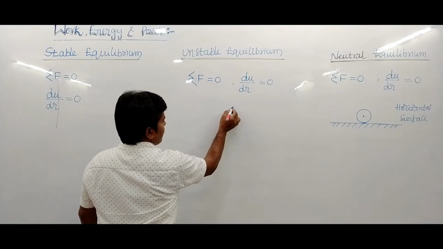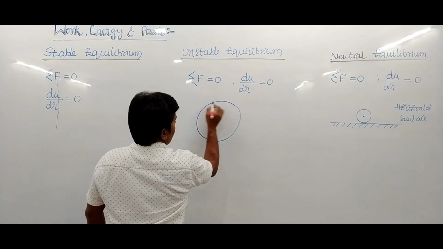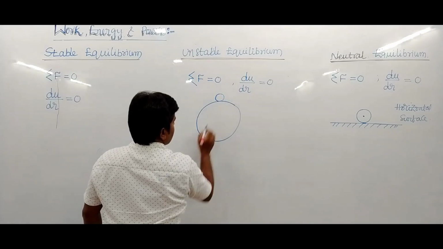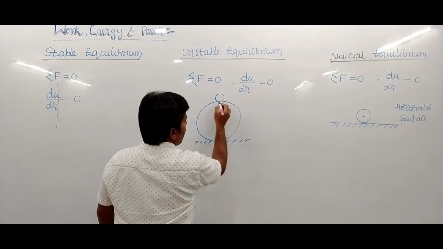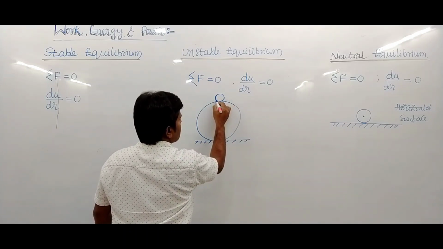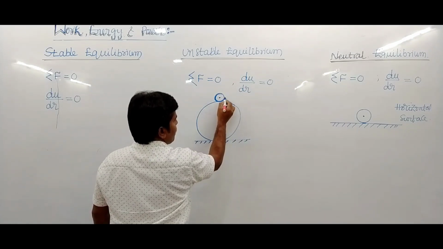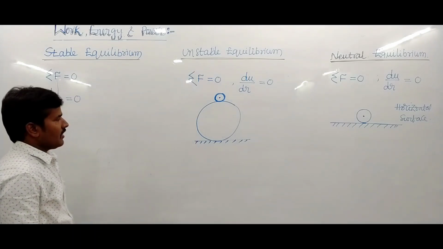Unstable equilibrium: suppose this is one shell, and a body on the surface of the shell. So this is the body, on the surface of a shell. This body is in unstable equilibrium.